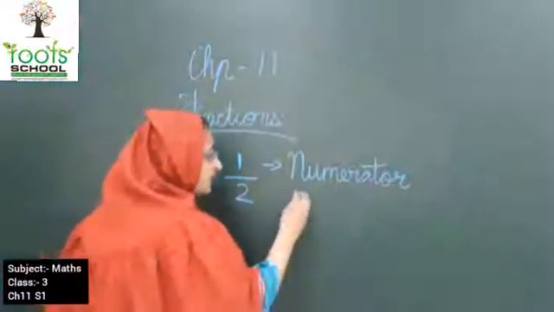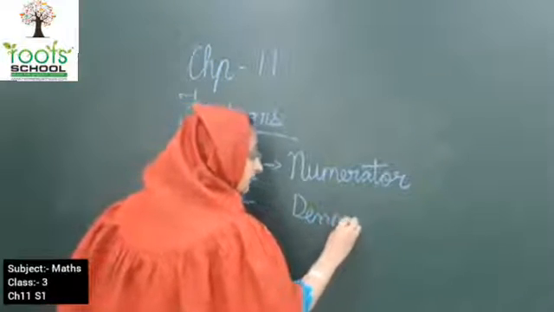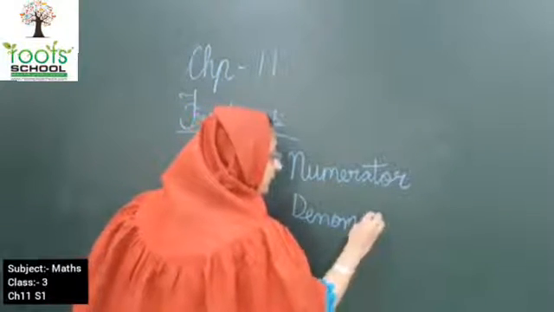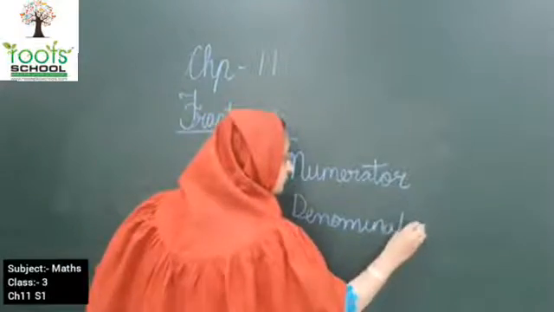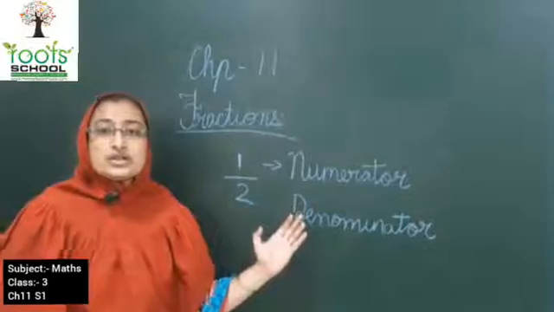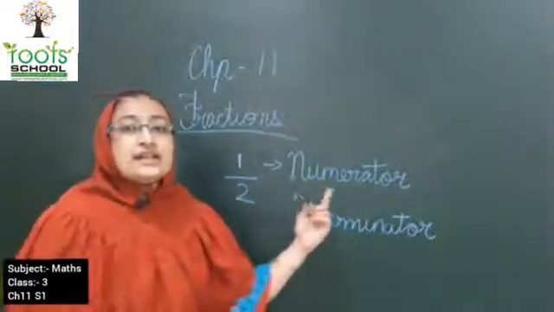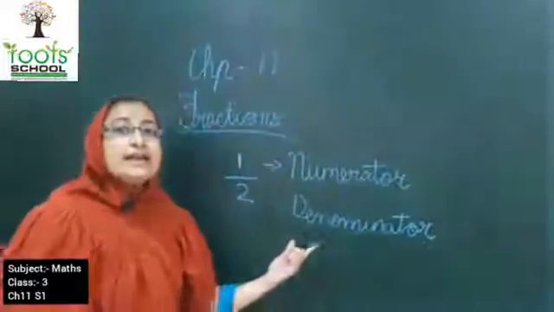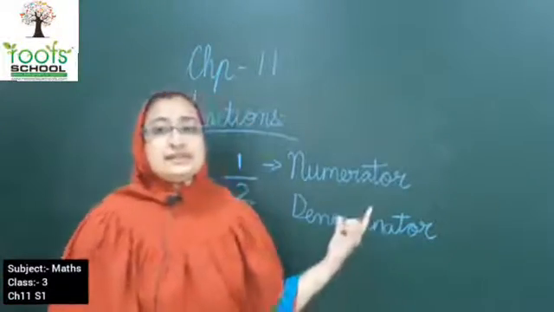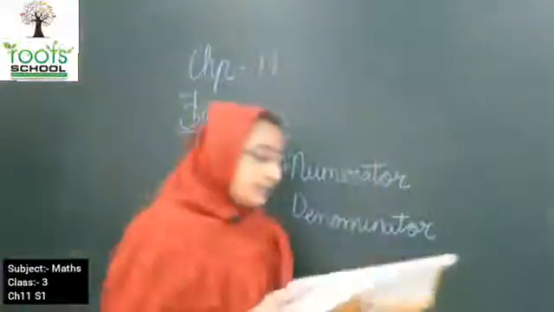What is it known as? Denominator. So kids, the 2 new terms of the chapter which you are going to learn are numerator and denominator. Okay kids, now let's continue with the chapter.